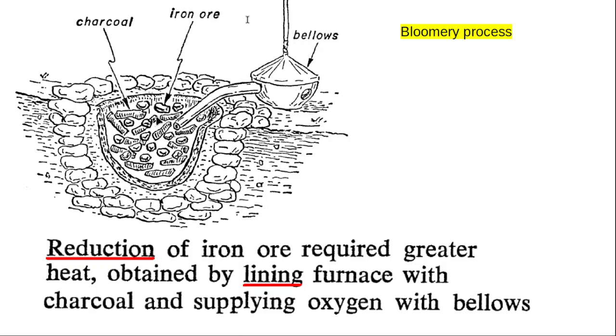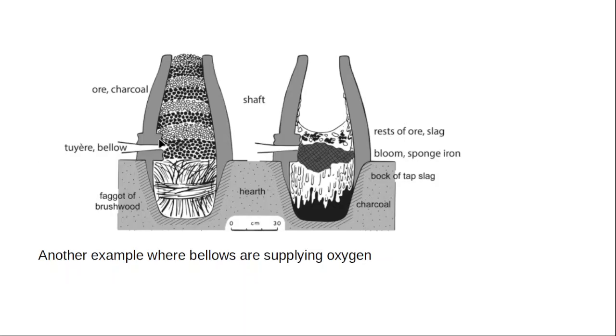So in the presence of air and charcoal, the Hittites very easily achieved the temperature of 1700 centigrade. So iron ore melted away to give iron.